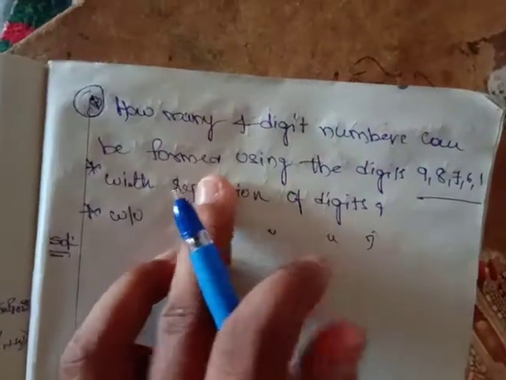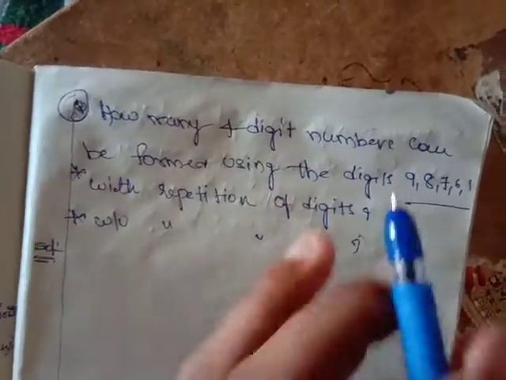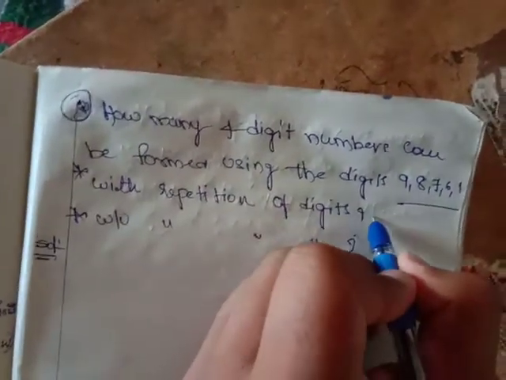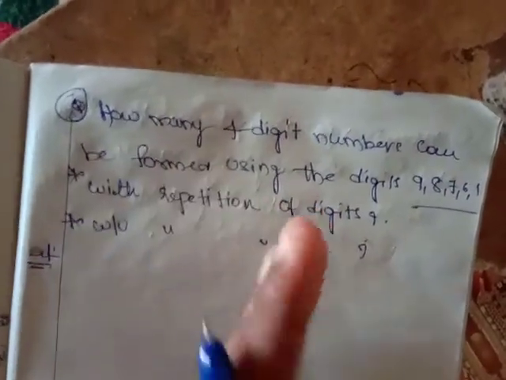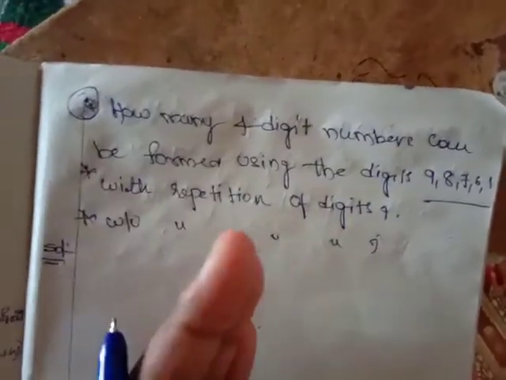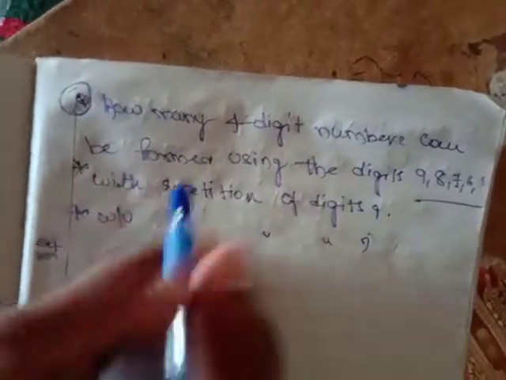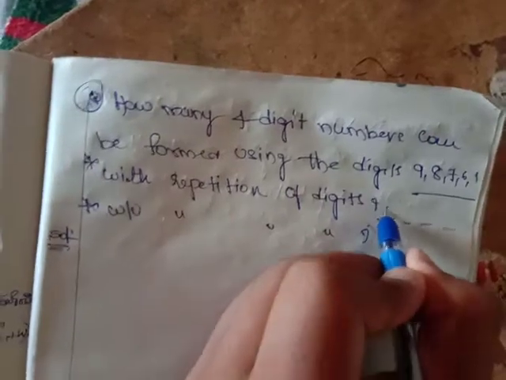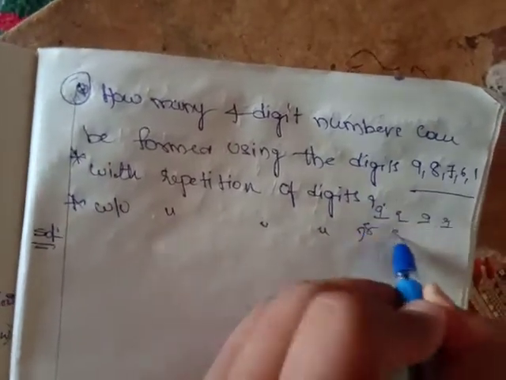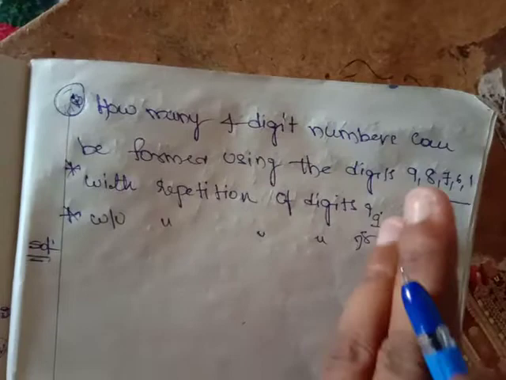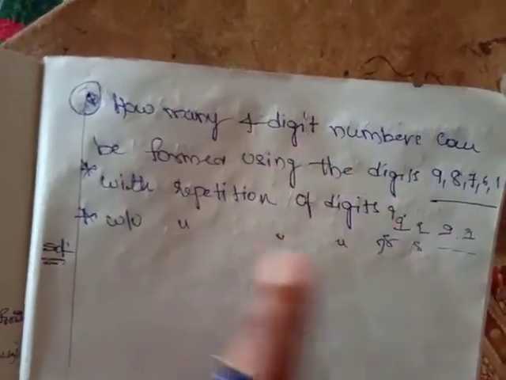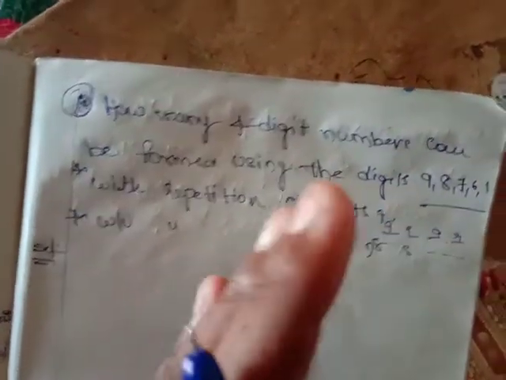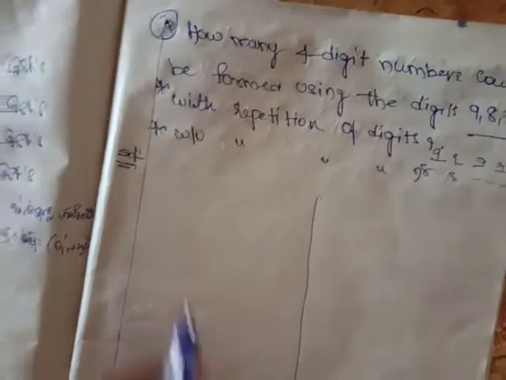Friends, what is with repetition of digits? With repetition of digits means the digit can be repeated for n number of times. For example, he asked a 4-digit number. Now I'll take 4 slots. I can place 9999, I can place 8888. A digit can be repeated n number of times with repetition of digits, but without repetition of digits means a digit cannot be repeated more than once. So let me go through this.